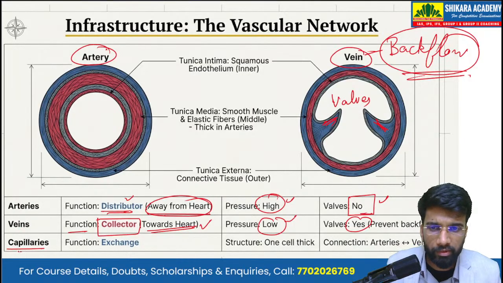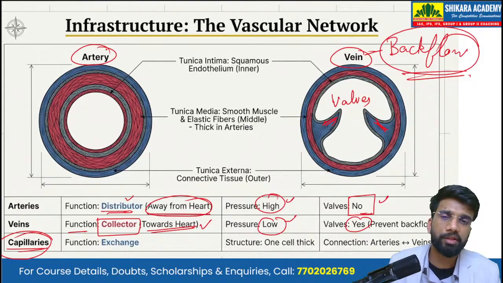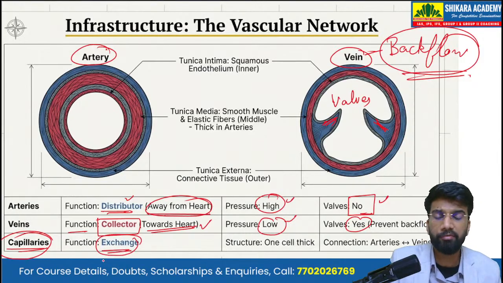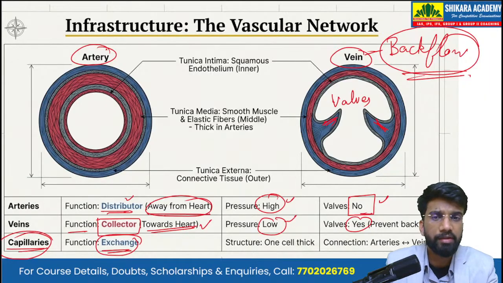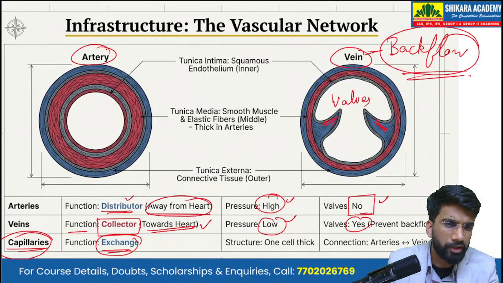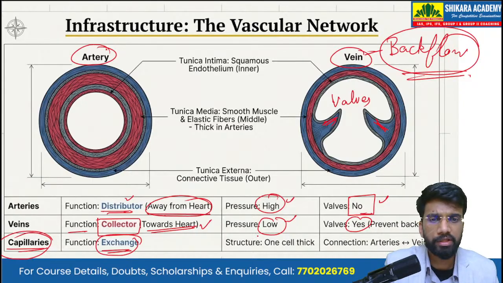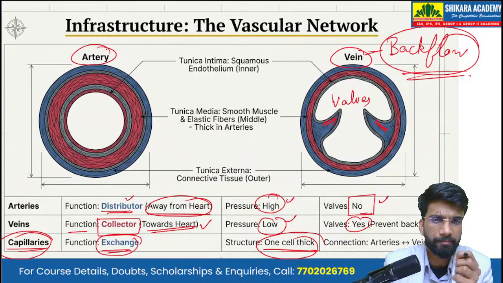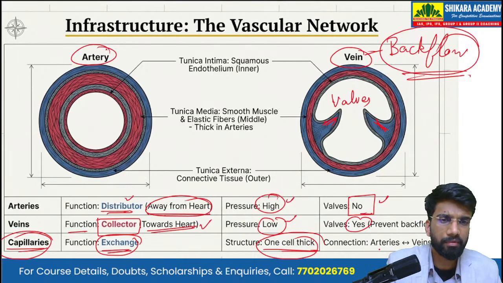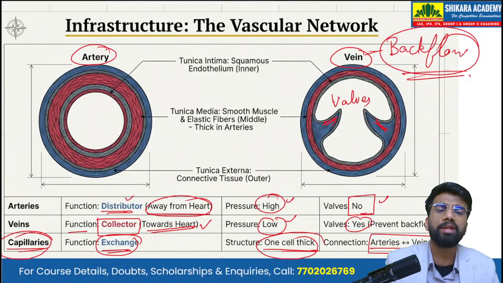Then we have the minutest blood vessels called the capillaries. Their function is the exchange of substances between the different tissues and the blood. These are one cell thick, very minute, very thin, and they are a connection between arteries and veins.